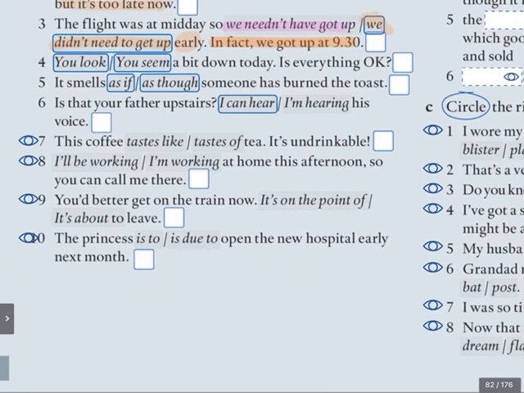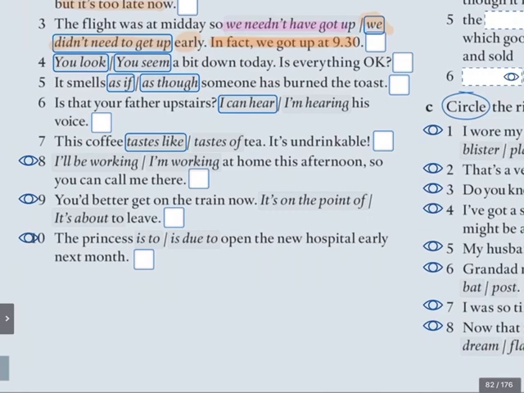What about number 7? This coffee tastes like tea, or this coffee tastes of tea. It's undrinkable. Tricky one. What are we going for? It tastes like. So it has a flavor or a taste which is similar to tea, but it's not tea. That was the difference. It tastes of tea. There is tea in it. Excellent.